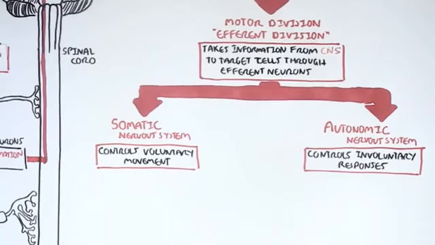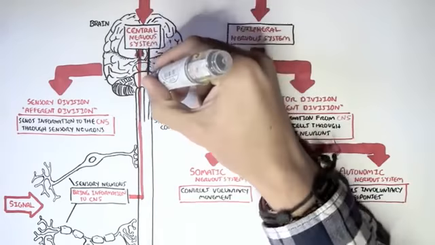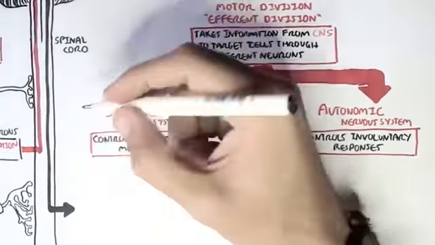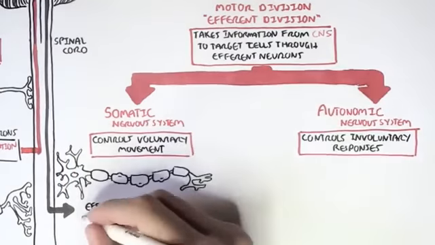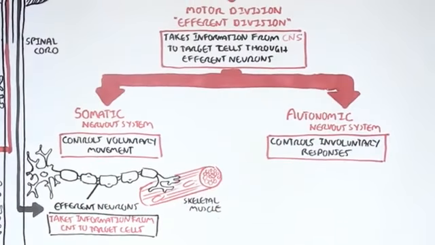Let's look at the somatic nervous system first. An obvious example is where signals are coming from the central nervous system through these efferent neurons to target skeletal muscle cells for movement. So skeletal muscle cells are the target cells. And this is part of the somatic nervous system because we can consciously and voluntarily move our arms and legs, right?